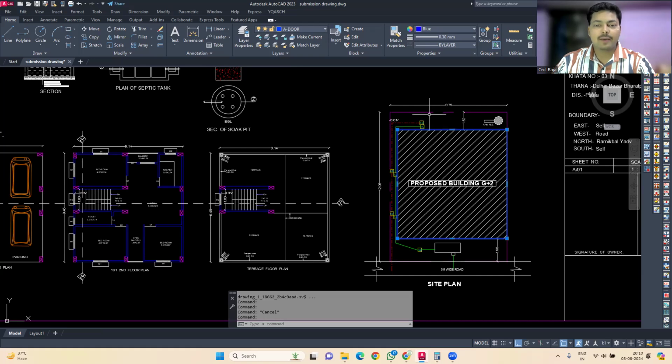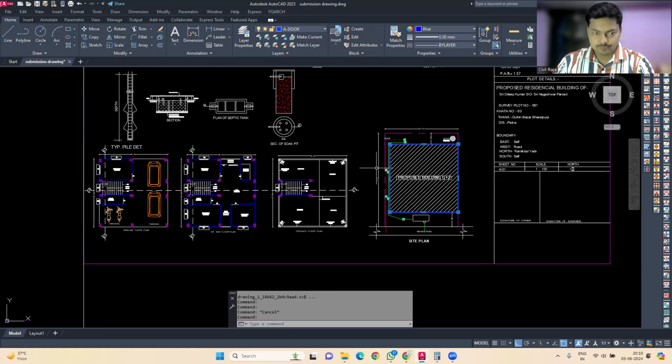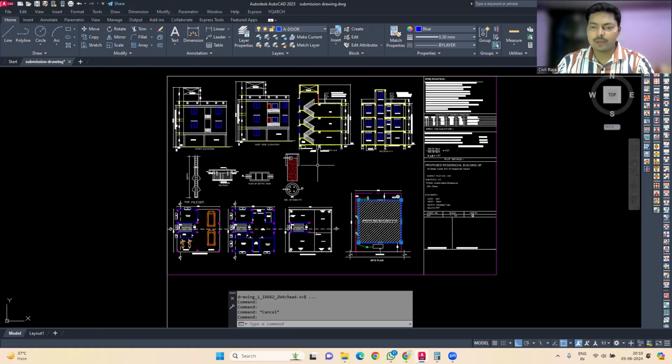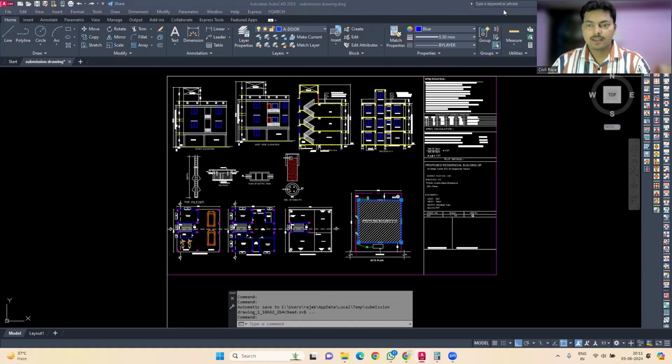So that you can have an idea of where your plot is located and what its particular dimension is. In the municipality corporation, you will have to submit this particular drawing and show in how much area of the plot you are going for the construction of the building. Okay, so in today's session, we will stick to the approval drawing only, like what are the different components of this approval drawing. But in the upcoming videos, if you need, then I can also explain the particular process that we have to follow while submitting our approval drawing. So if you want to know that process, then you can simply leave a comment under this video.